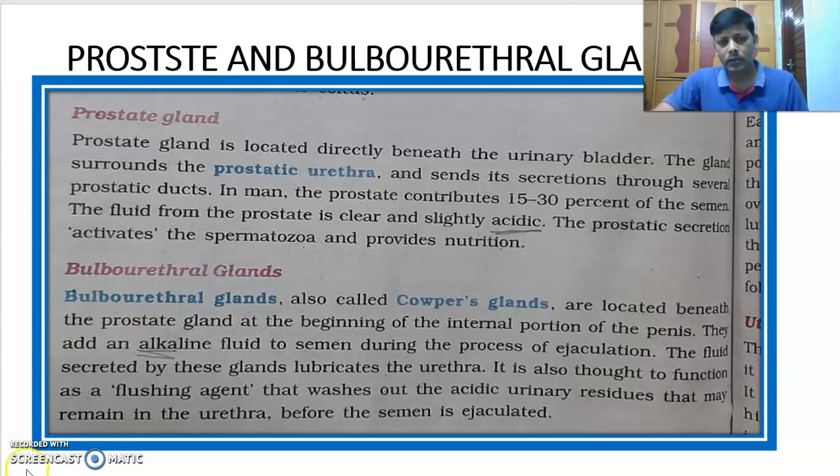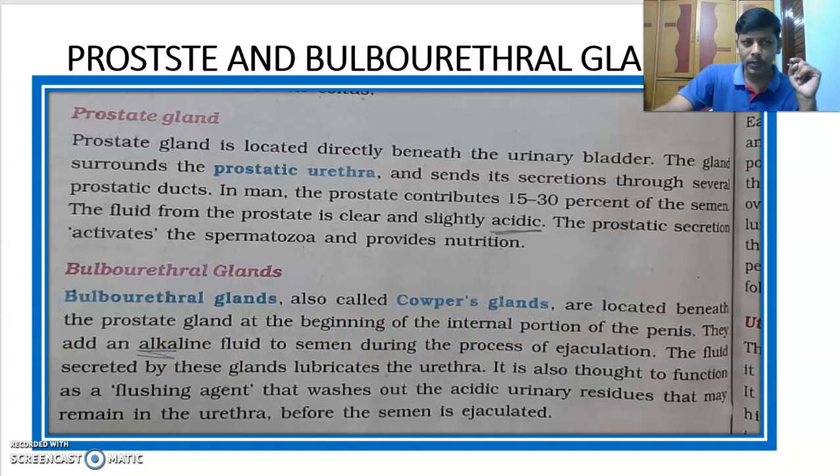The next one is the bulbourethral glands. The prostate gland is homologous to Skene's glands, or paraurethral glands, or lesser vestibular glands of the female reproductive system. Next, bulbourethral glands, also called Cowper's glands, are located beneath the prostate gland at the beginning of the internal portion of the penis.